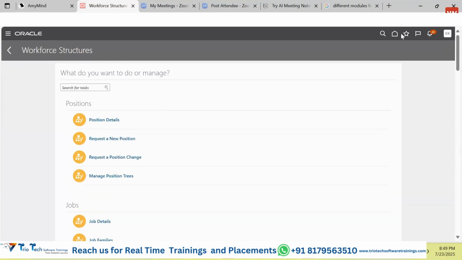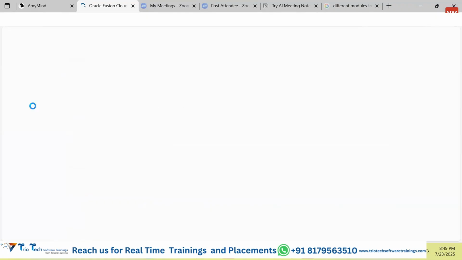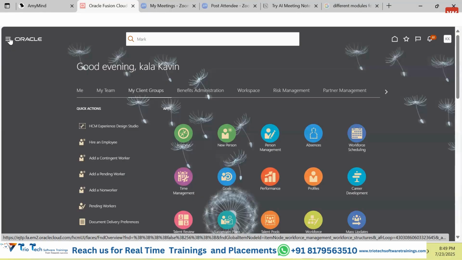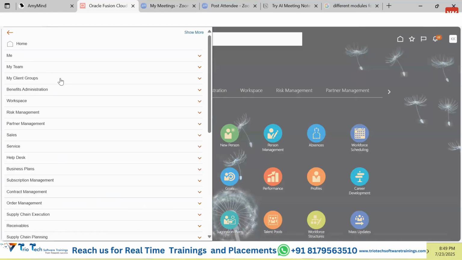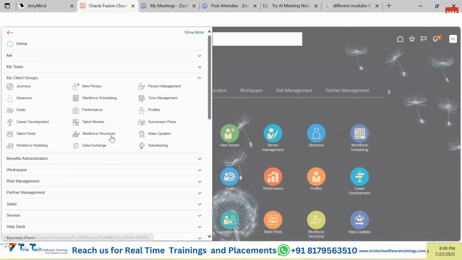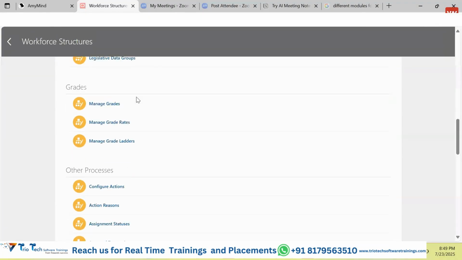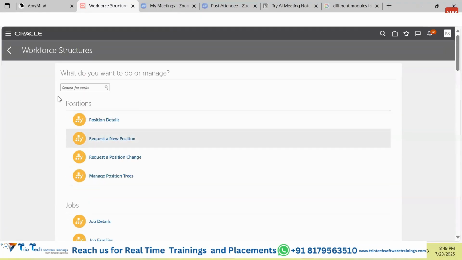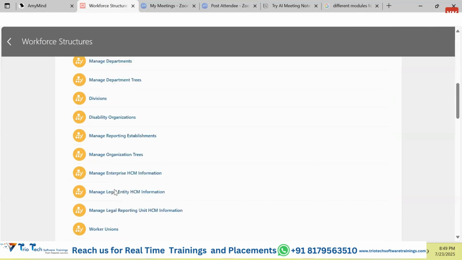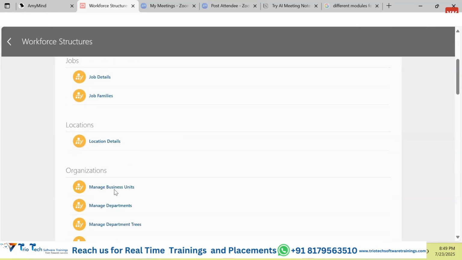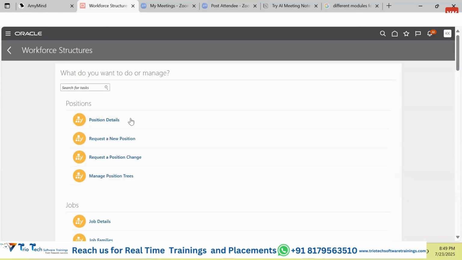Okay, same way, guys, if we click onto this home page and we want to access this from another navigation point, we can make use of this navigator. Click onto this. Here also there is a my client group. Here also there is something called work structures. Once we click onto this work structures, we will be able to access and navigate to the same page. In this page, guys, there are different work structures like position, job, grade, location, organization, department, and we can access these pages to perform different sorts of data transactions. Okay.